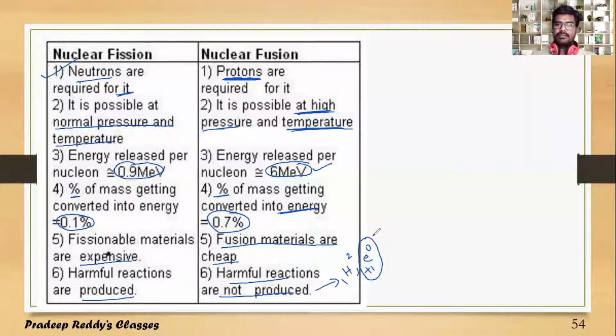They are dangerous. Exposure to alpha, beta, gamma radiations will cause important body microorganisms to be killed, and radiation damage occurs to our human body. So these are the comparisons between nuclear fission and nuclear fusion.